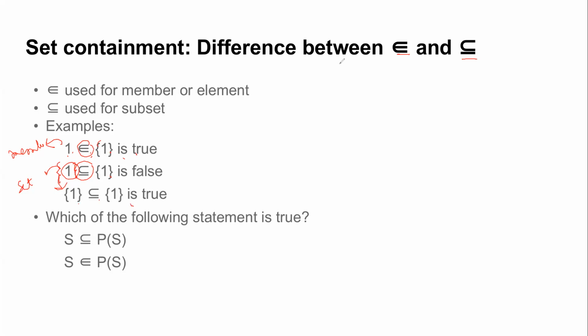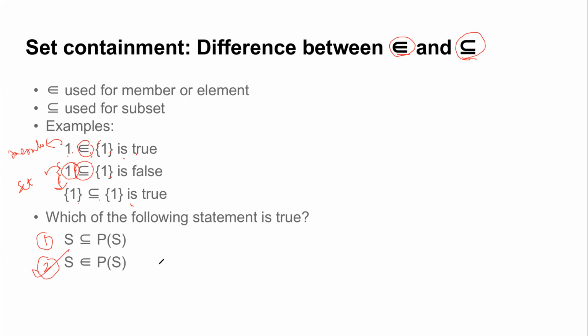So let us try to use these membership and subset operators wisely. Can you tell me which of the two statements is true, or both? Which one do you think is true, the first one or the second one? Okay, two people are saying second. Everyone is saying second. Anyone with first? Excellent, so everyone is saying the correct one.